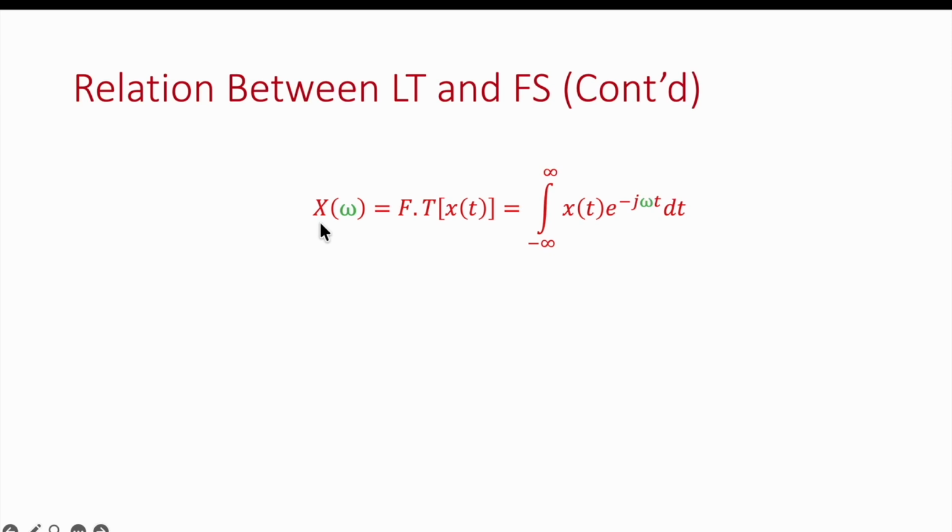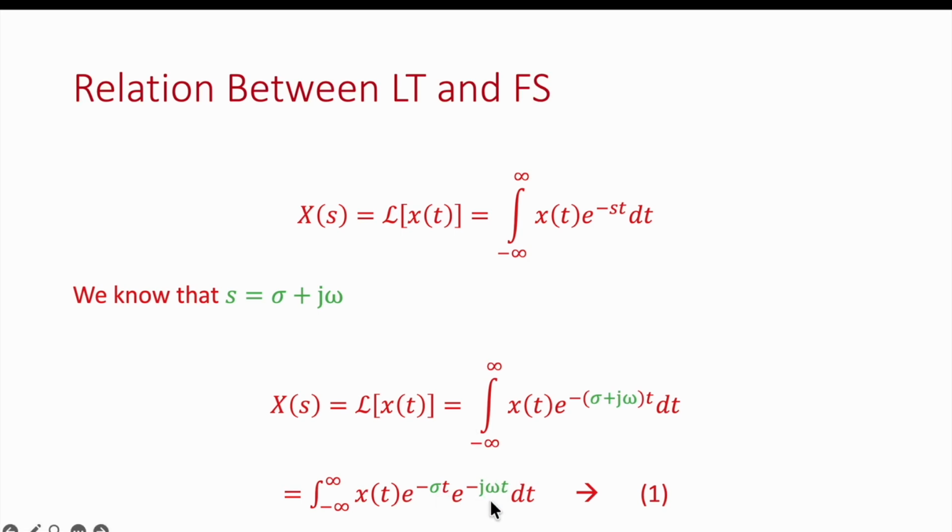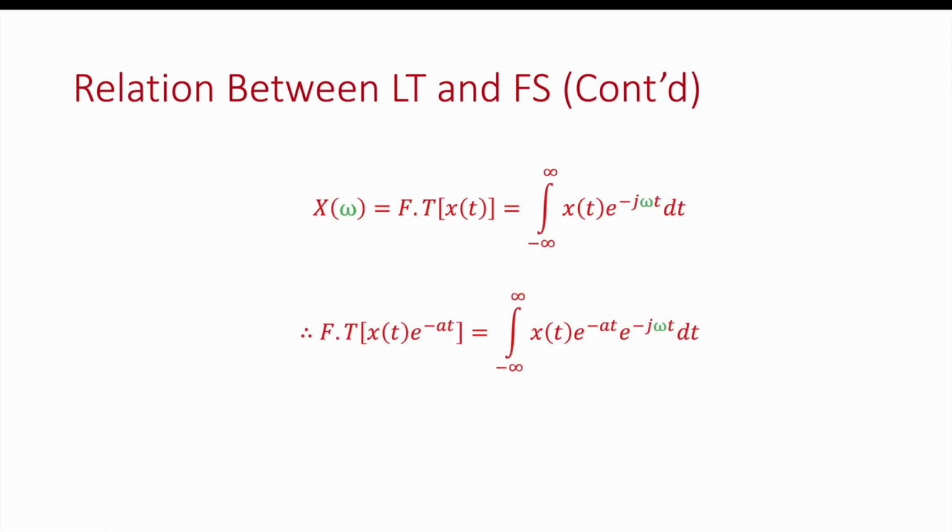So we can say that X(omega) is equal to the Fourier transform of x(t), that is equal to the integral of x(t) e raised to power minus j omega t dt. So from the previous equation, that is equation number 1, this can be a part of that Fourier transform, like this equation. And we can say that f(t) is equal to x(t) e raised to power minus sigma t, integral x(t) e raised to power minus sigma t e raised to power minus j omega t. So then using this relation, we can rewrite equation 1.